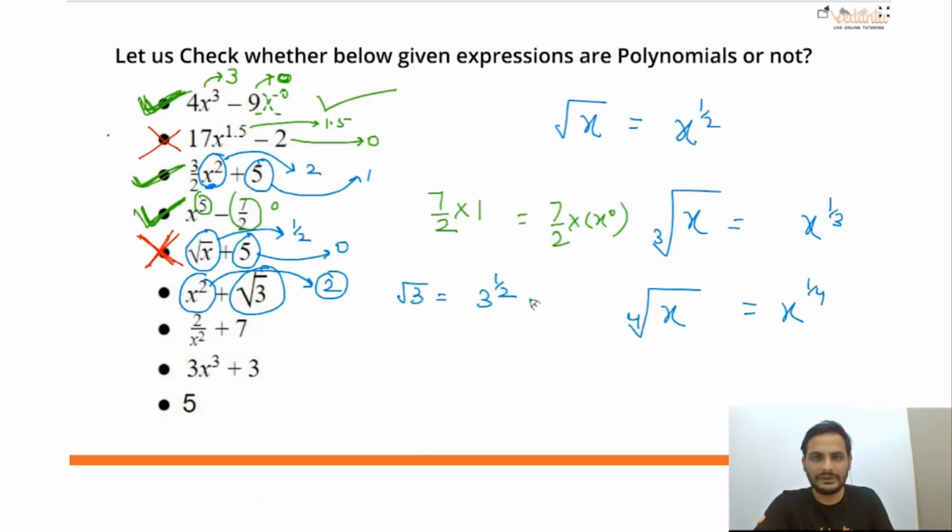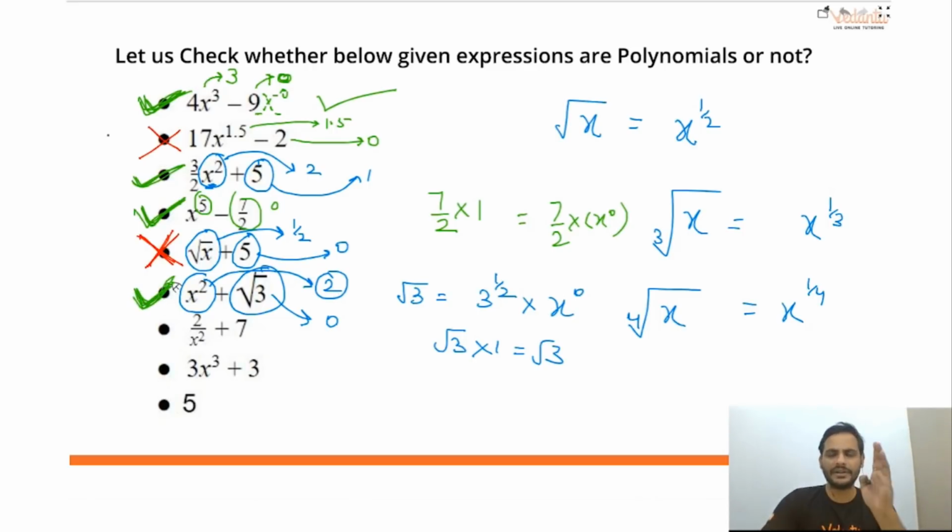But 3 is not a variable for me. I can write this as root 3 into x raised to the power 0, because x raised to the power 0 is equal to 1. And root 3 into 1 is the same root 3. So here also we have a hidden term, which is x raised to the power 0. So the power of the variable here is 2. Power of the variable here is 0. So again I will say this is also a polynomial.